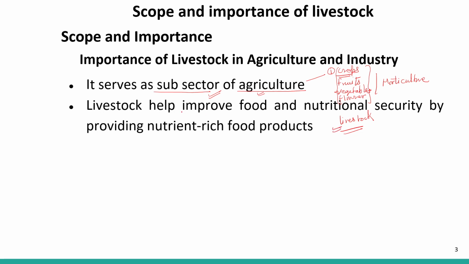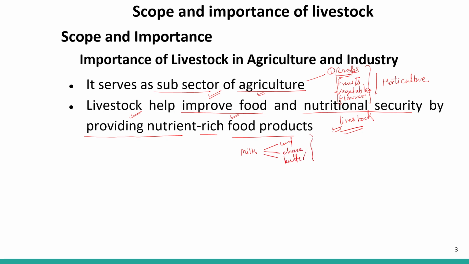Livestock help in improvement of food and nutritional security by providing nutrient rich food and products, right? Livestock is very important because they improve our food. How do they improve our food? They provide us milk, and from milk so many things are made like curd, cheese, butter.